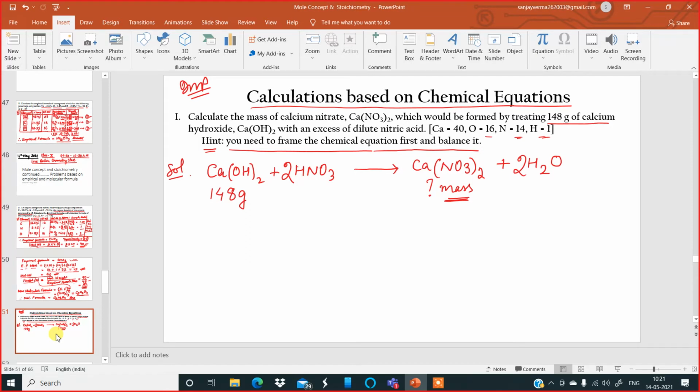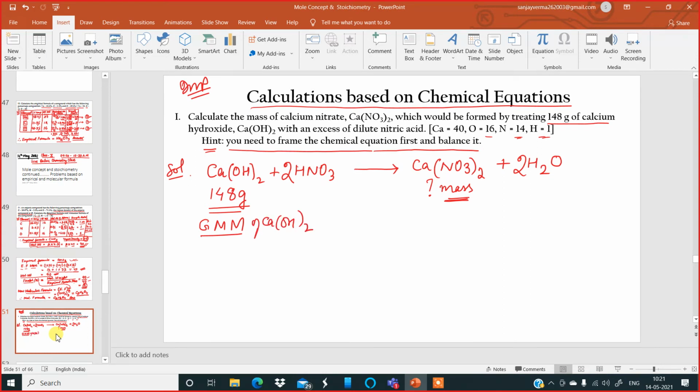Understood? Very good. The question is saying 148 grams of calcium hydroxide will give how much mass of calcium nitrate? That is the question. So to solve this problem, first get the gram molecular mass of calcium hydroxide.